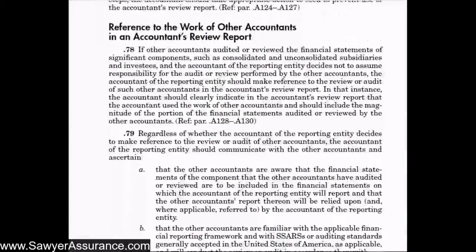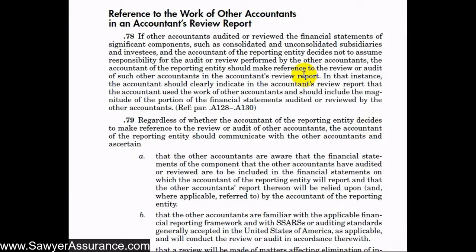So in general, if we are the lead accountant, it's up to us to decide if we want to rely on the other accountants that did a component of the overall entity under our review. If we assume the results of their work, then we don't need to mention them in our accountant's review report. But if we don't want to assume their work, and we want to rely on their work as evidence in our audit or in our review, then we would need to notify the users of the financial statements in our report that they performed certain components of the work, and what they performed.